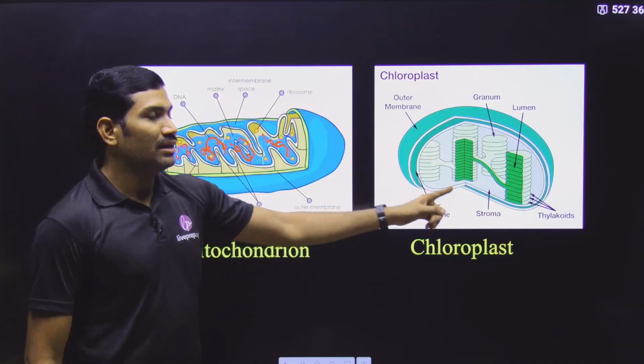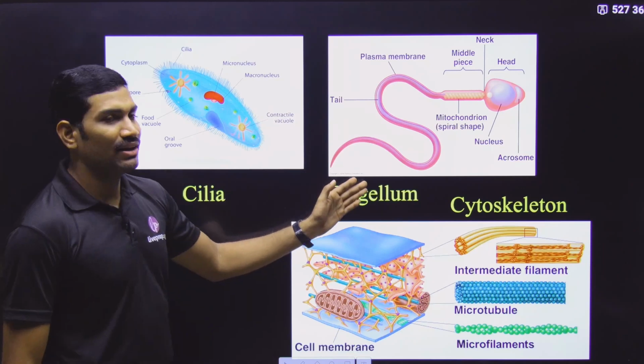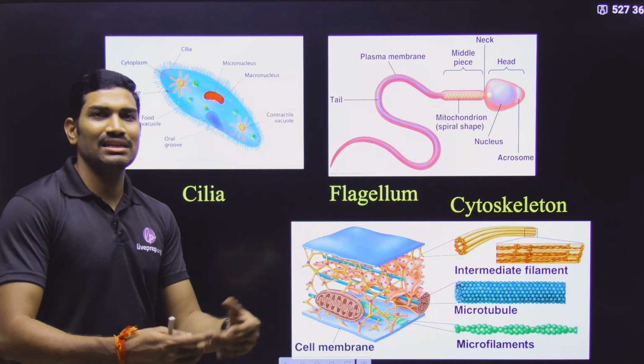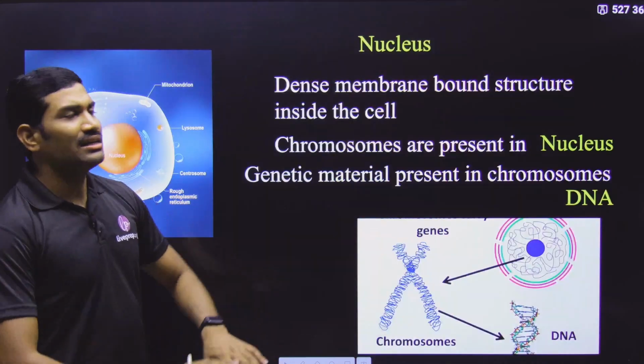And mitochondria, chloroplast, these are double membrane bound organelles. And next one, cilia, flagella, these are seen in eukaryotic cells. And cytoskeleton, inside the cell they are present. Function, everything separately we will study. Cytoskeleton is also present inside the cell.